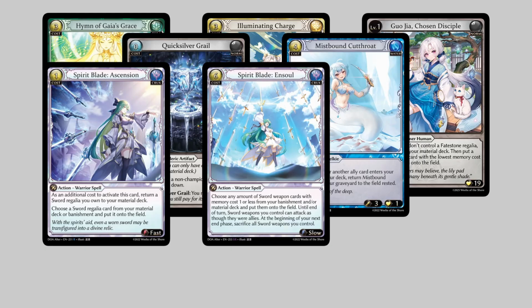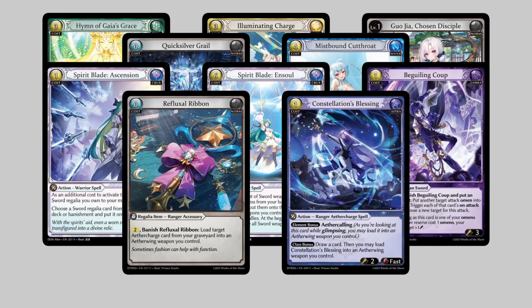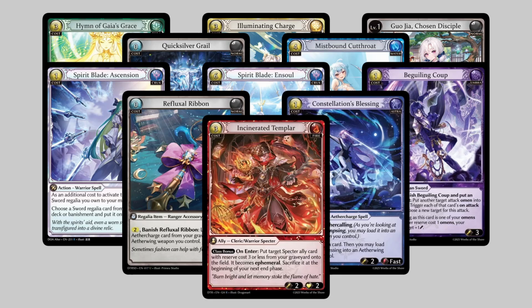Spirit Blade Ascension or Spirit Blade and Soul, moving Sword Regalia around the material deck, banishment, and field, Beguiling Coup, moving an attack card from banishment to intent, loading Aether Charges into Aether Wings with effects that let you do that. Note that Aether Calling is distinct from Star Calling in that it is not a card activation. And effects like Incinerated Templar, which puts Spectre allies directly into play. Again, note that this does not involve activating that ally, unlike Ephemerate. Even though some of these effects resemble the act of playing a card, they do not actually count as playing a card.